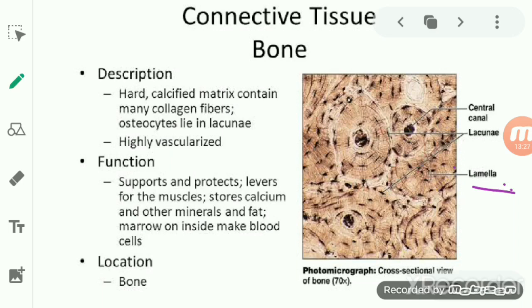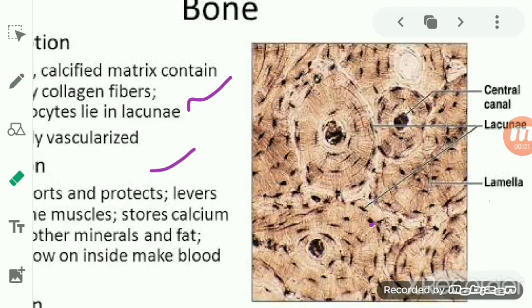Now the cells of the bone are known as osteoblasts. If you see the bone cells, or the osteoblasts, which are also known as osteocytes, these osteoblasts are basically present between the lamellae. This is the lamella, students.